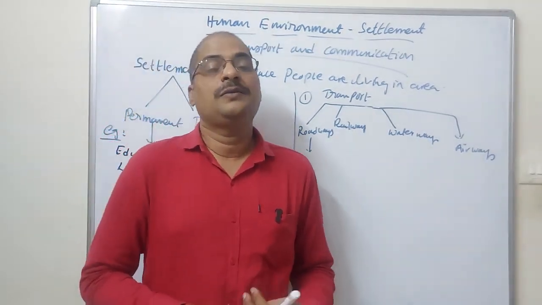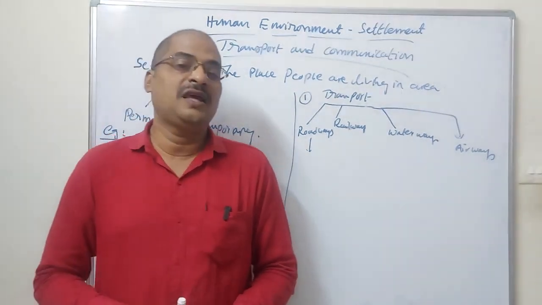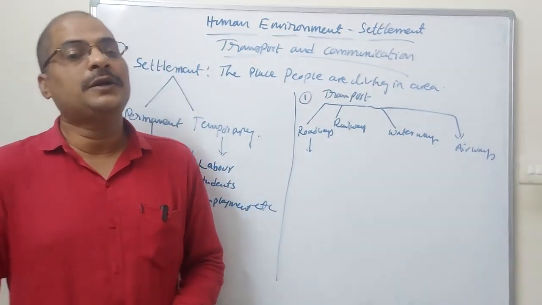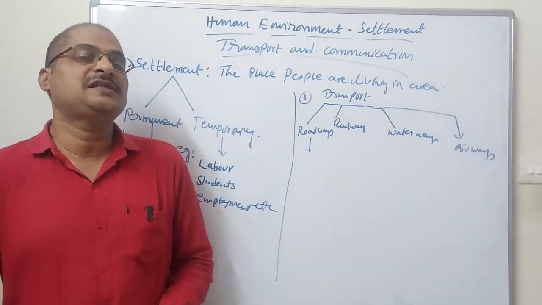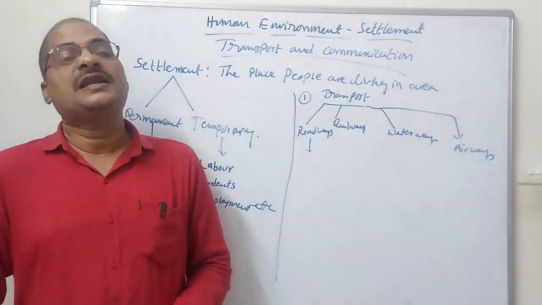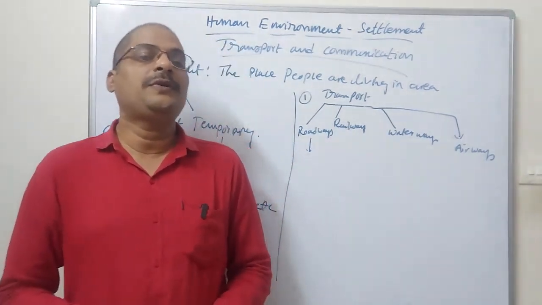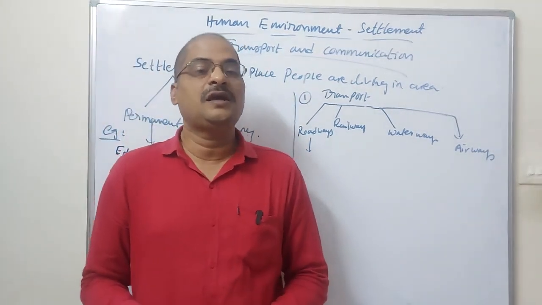The facility should be there for all kinds of people. Not only rich people, poor people can also easily travel through the railways. Railway charges are very low.